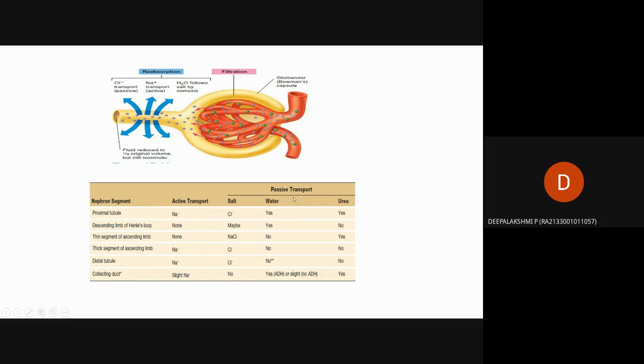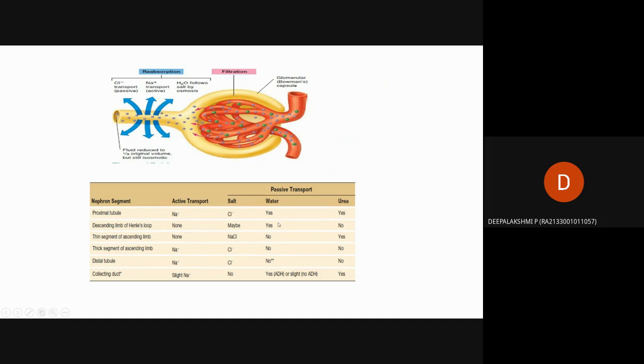In passive transport, chloride is passively transported in the proximal tubule. Then sodium chloride is passively transported in the thin segment of the ascending limb. Then also the passive transport of chloride occurs in the thick segment of the ascending limb and also the distal tubule. Here water is also passively transported, and urea also.